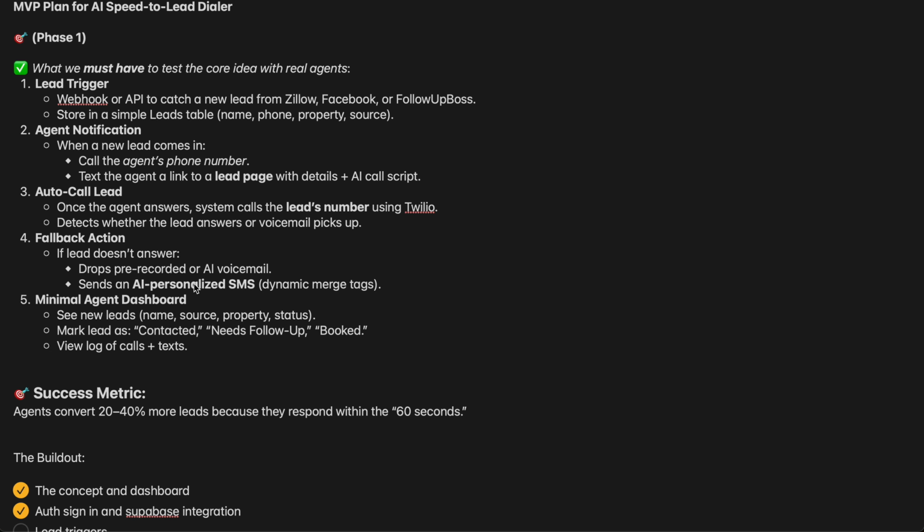Then agent notification when the lead comes in. Obviously, call the agent's phone number, text the agent, with a link to a lead page with details plus an AI call script. That'd be great.